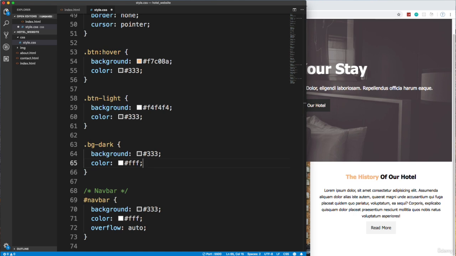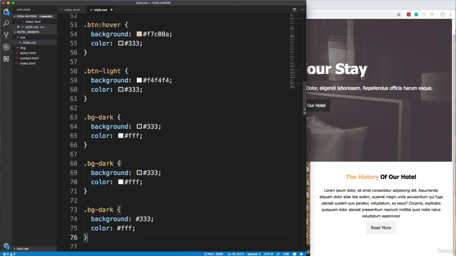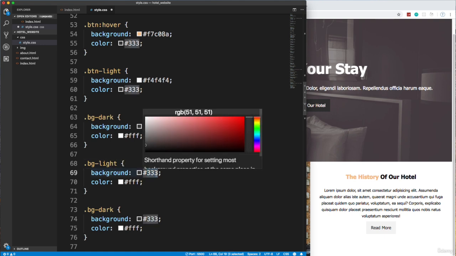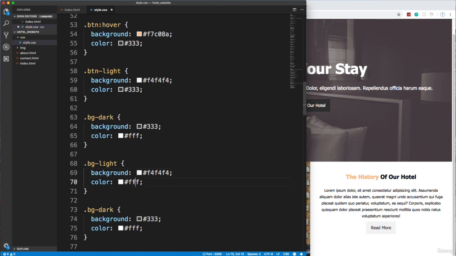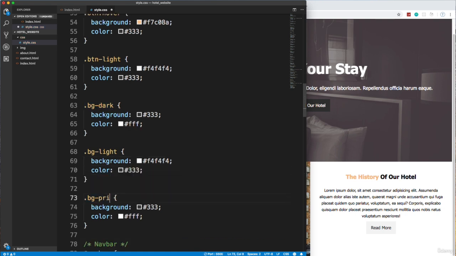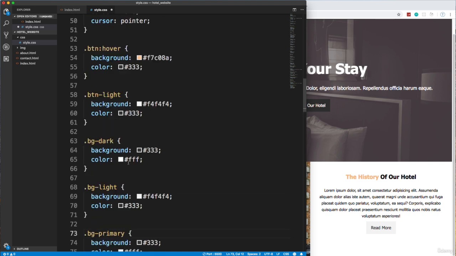Now while we're here, we might as well add some of the other BG classes because I want to be able to do a background light and also a background primary. Now the primary color in this is this tannish color, so I want to be able to have those as backgrounds. So let's copy this and let's do bg-light, and bg-light will be F4, but we want to change the color to 333, and then bg-primary, just like text-primary.